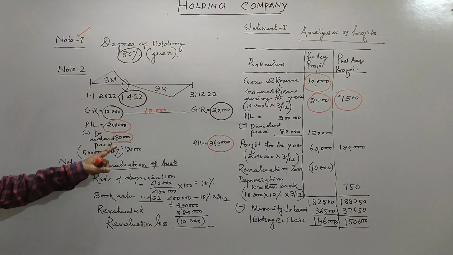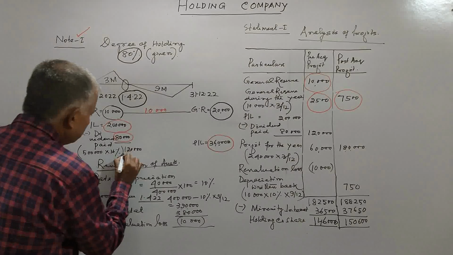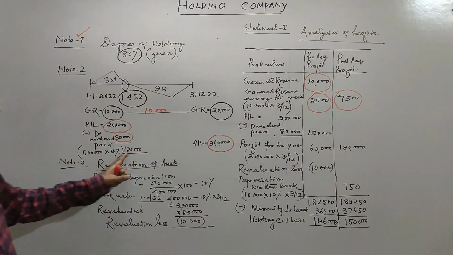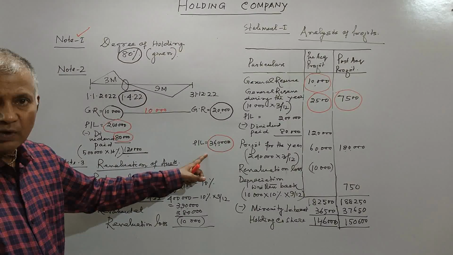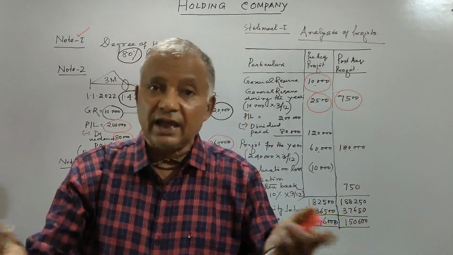After payment of dividend, the balance remaining is 1,20,000. This 1,20,000 becomes 3,60,000 at the end of the year.